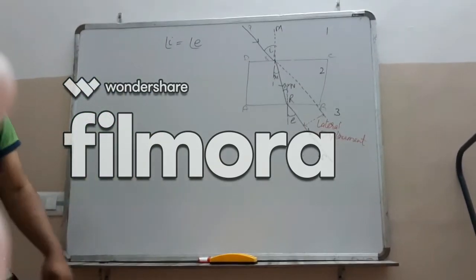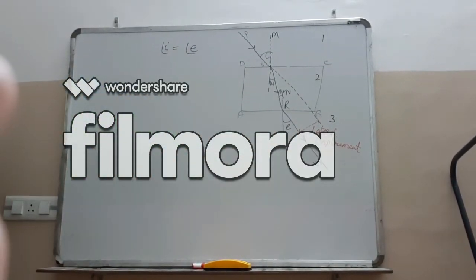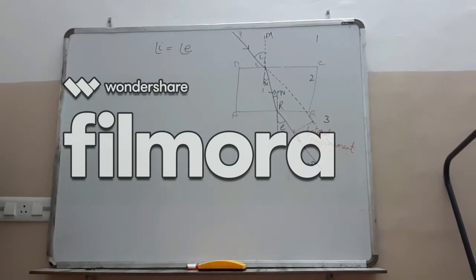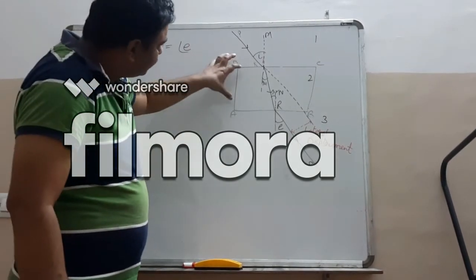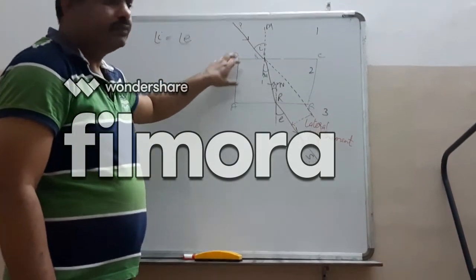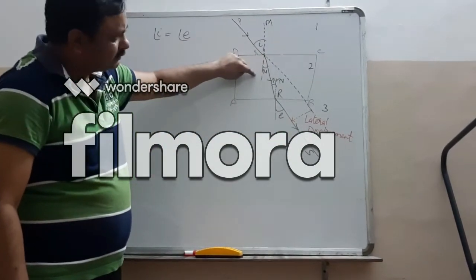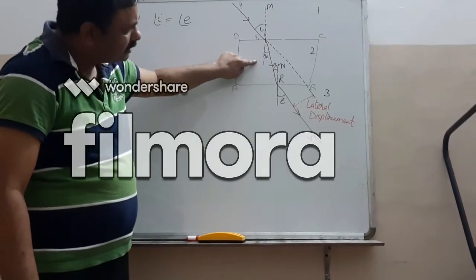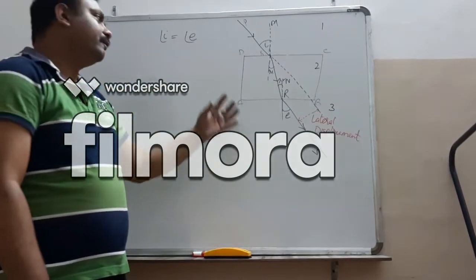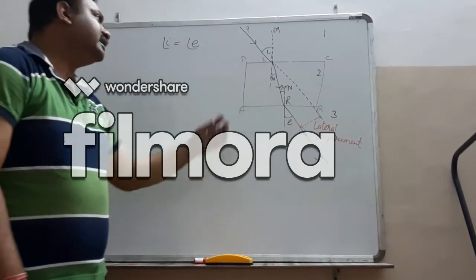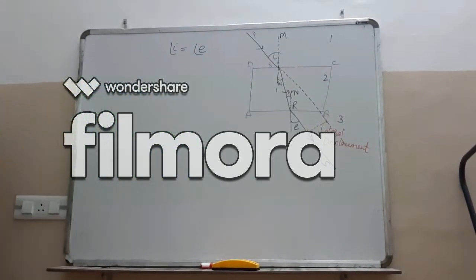So now the factors on which lateral displacement depends. Number one, lateral displacement depends upon the thickness of the medium. The thicker the medium, the more the displacement. The reason is the light will bend more. When the light bends more, it will move towards this side. Because of this reason, with the increasing thickness, with the increase in refractive index, lateral displacement also increases.